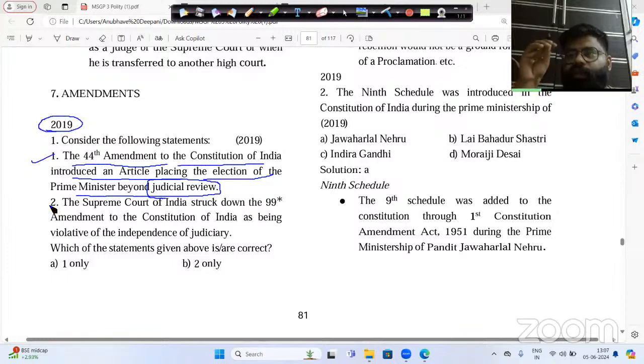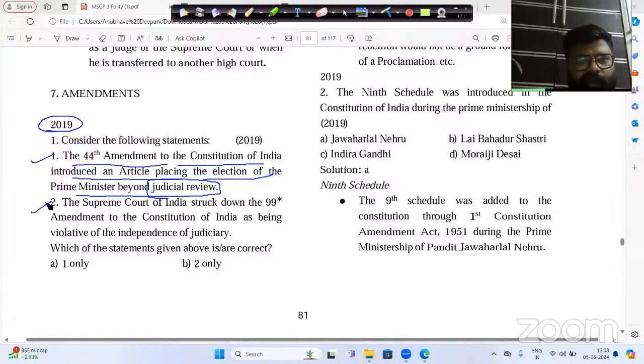This cancellation authority of the judiciary is known as judicial review. So here it is asking: is the statement correct that under the 44th constitution amendment 1978, if the election of the prime minister was done in an unfair manner, can the Supreme Court of India cancel that election? Yes or no? This is our very first statement.